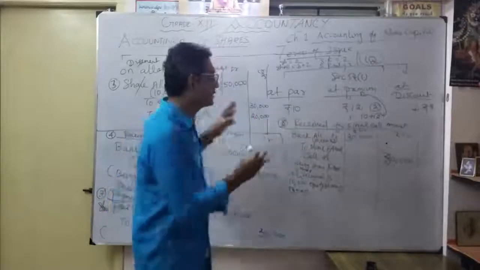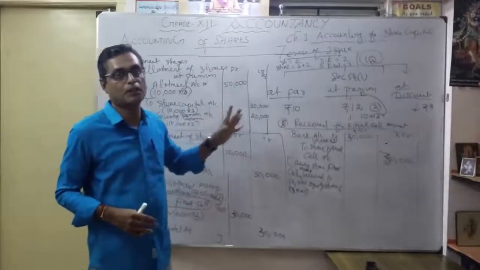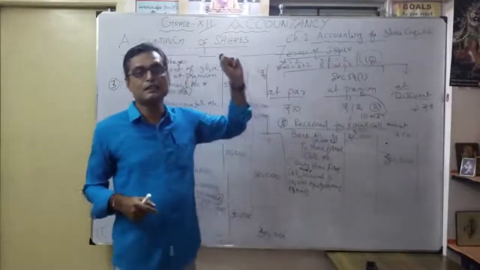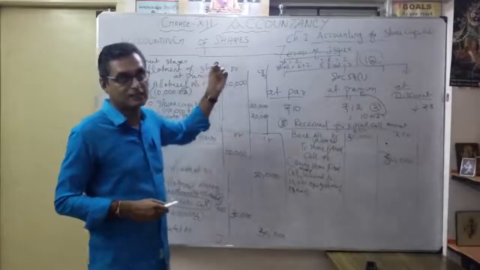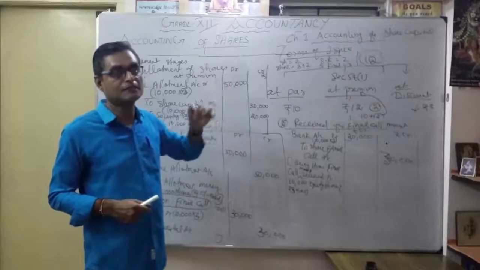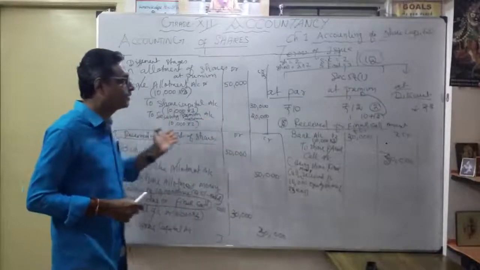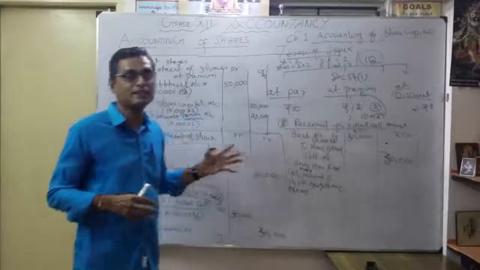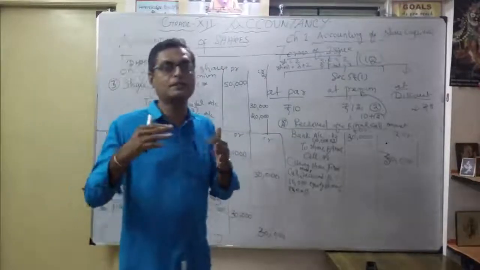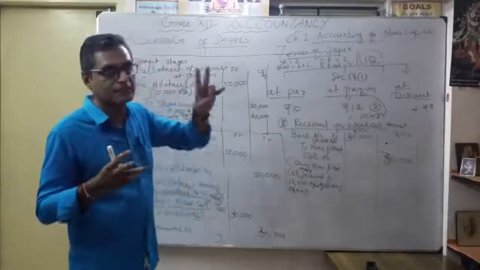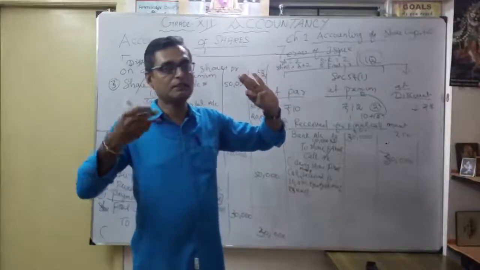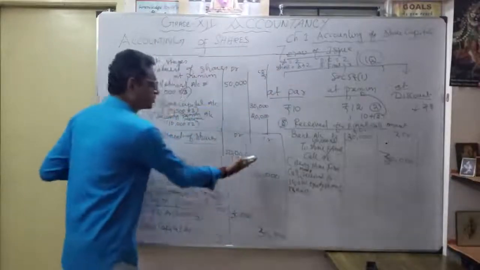So I hope that in this session we discussed accounting for share capital: the placement and issue of shares, then for cash and consideration other than cash. As cash, one is lump sum payment, only 2 entries. As different stages, that's totally 8 entries. Why are there 8 entries? Whether there is one call or 2 calls, accordingly entries will increase or decrease. With only 3 stages, application, allotment and only 1 call, how many entries? When the second call also comes, that's what I am showing in the example here.